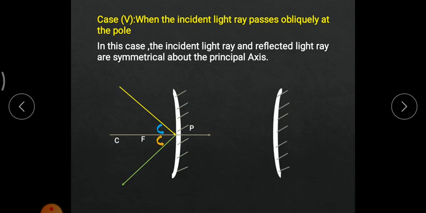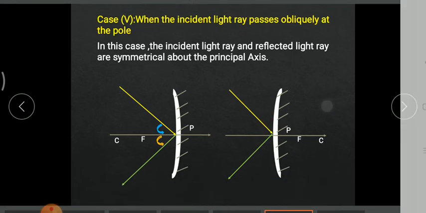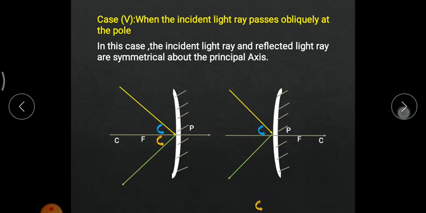The similar thing is happening over here. Convex mirror, principal axis, pole, focus and center of curvature is lying over here. Whenever an incident light ray hits the pole, the exact center of this mirror, it will travel obliquely, thereby obeying a symmetrical path, that is, the angle of incidence and angle of reflection would be equal.